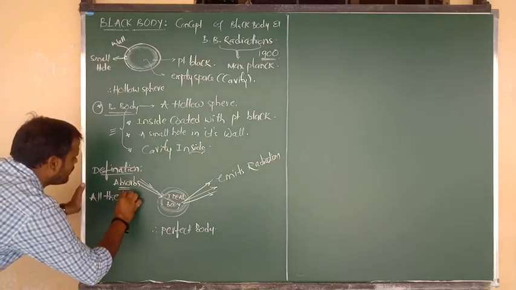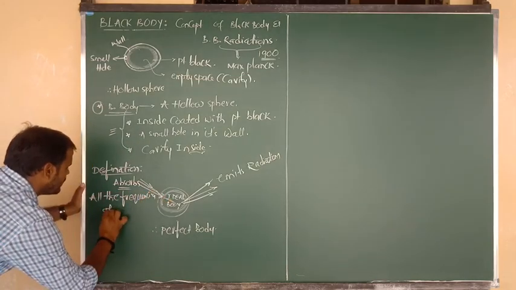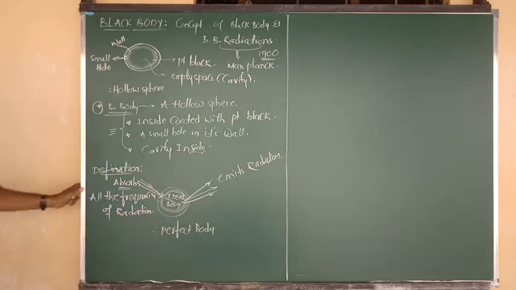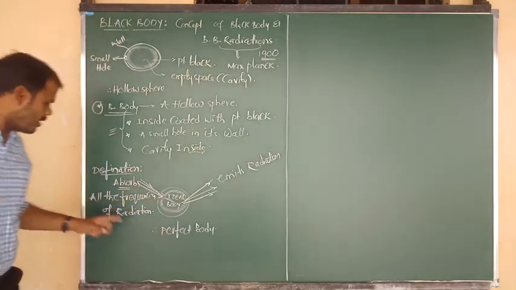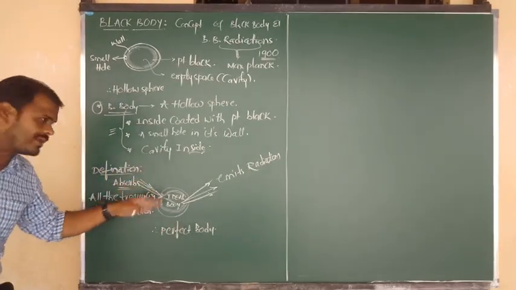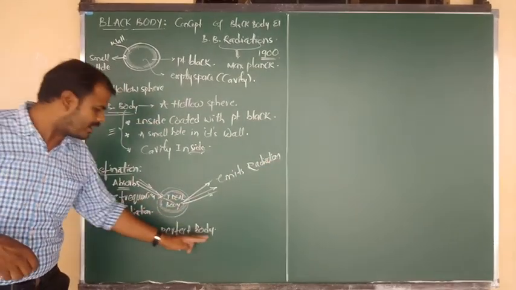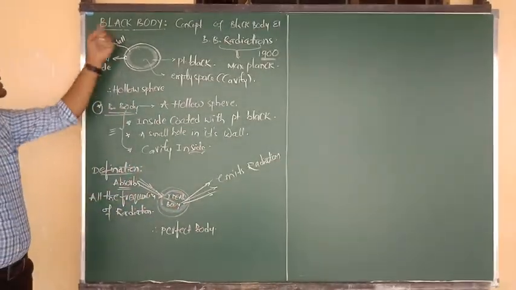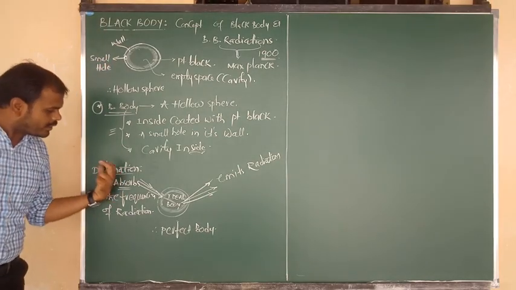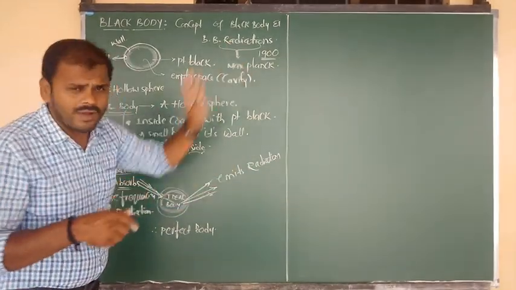All the frequencies of radiation or light can be absorbed, followed by being emitted. Such an ideal or perfect body is known as a black body. Sir, how it absorbs the light and how it emits the radiation, I will show you in the form of a mechanism.